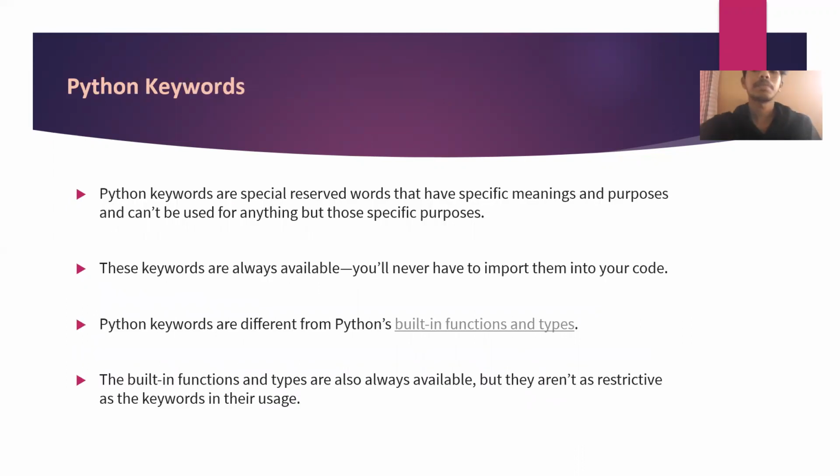Python keywords. Python keywords are special reserved words that have specific meanings and purposes and can't be used for anything but those specific purposes. These keywords are always available. You will never have to import them into your code. Python keywords are different from Python's built-in functions and types. The built-in functions and types are also always available, but they aren't as restrictive as the keywords in their usage.